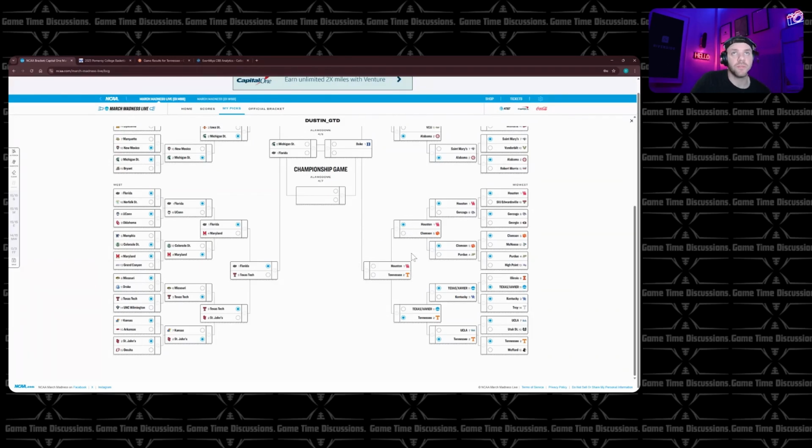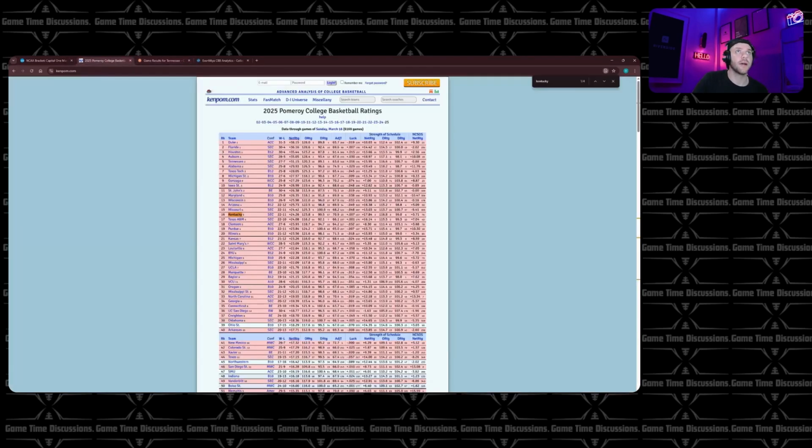Yeah, Houston's just better than Clemson. Like I've said, these top 3. So I've kind of got tiers for these teams. My S tier is these 3 right here: Duke, Florida, Houston. They are unbeatable to me.